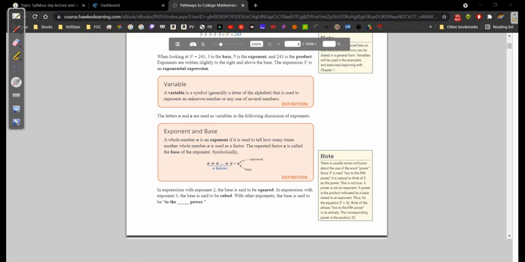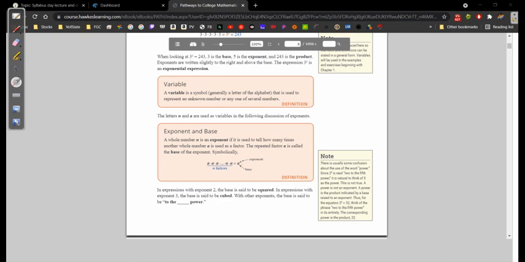Symbolically, we see A times A times A, dot dot dot, A times A times A. There are n amount of A's. Again, n just means some number that we don't know. But if you have an n amount of A's, you would put that n right here in the exponent. And that's it.